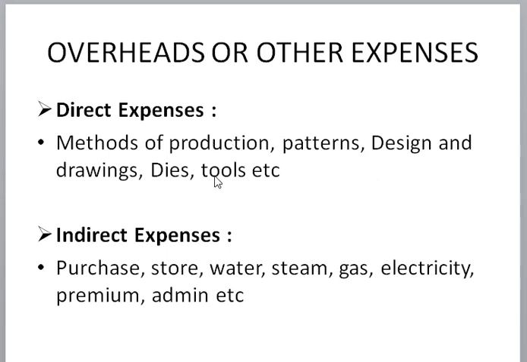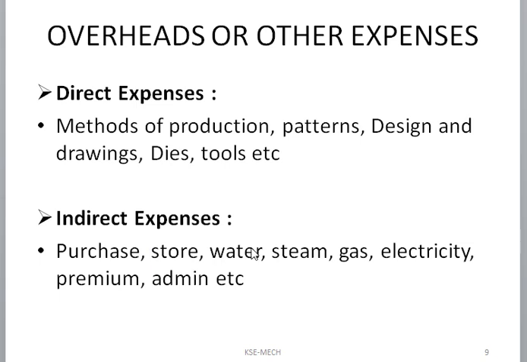Industry has to develop these expenses in the form of indirect expenses. Which types of expenses are there? Purchase, store, water, steam, gas, electricity: these are all necessary for the development of any industry or plant.